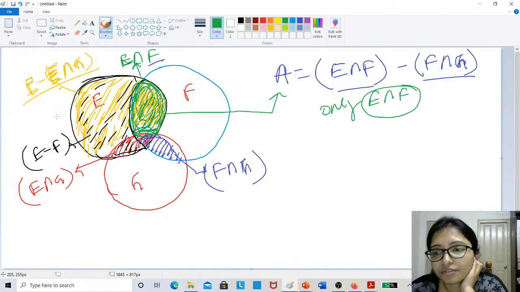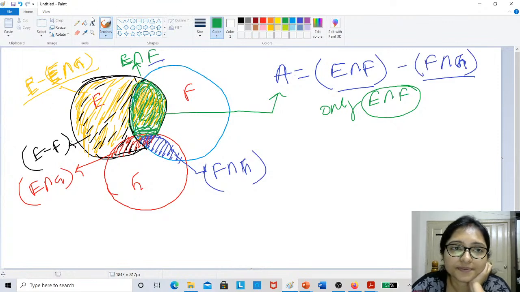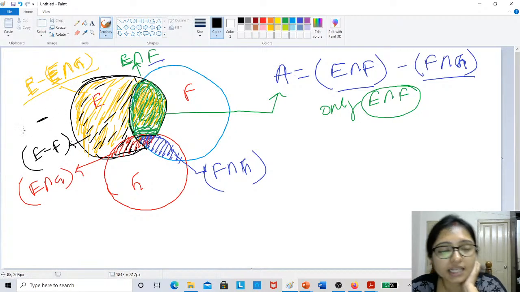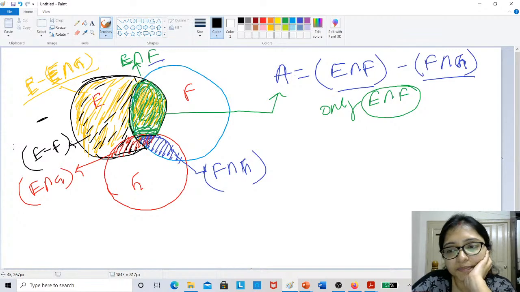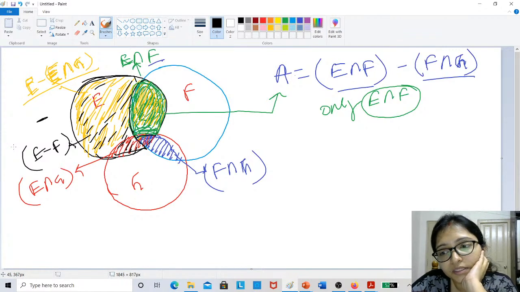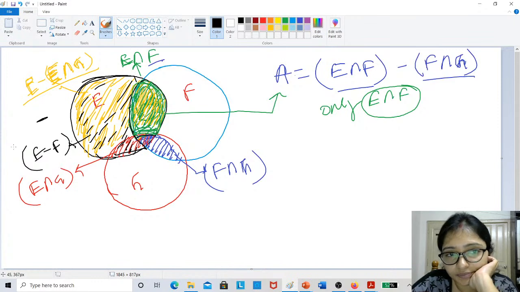I am also confused here, so please help me. Why is the answer not coming? This same area is coming when we are doing E minus F. Tirupati, am I making a mistake? Yellow area minus black area, the same area is coming.